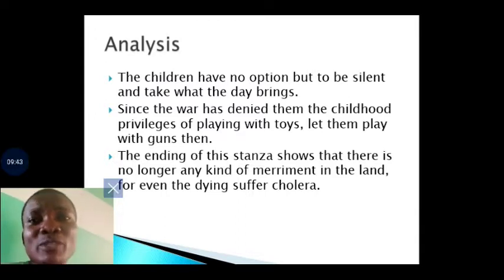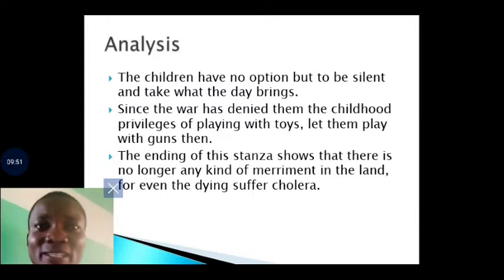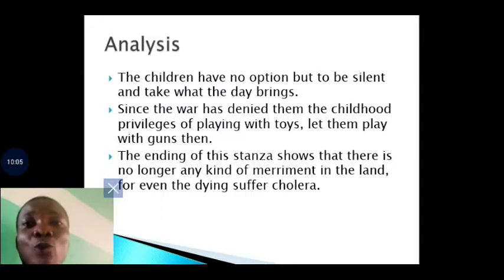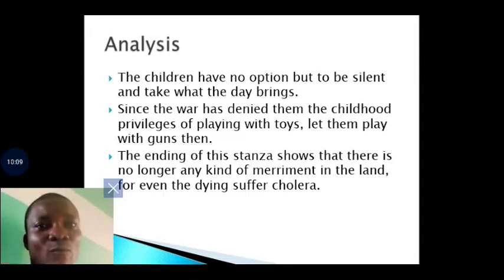So from the poem you will see that even the street is empty of toys. The street is empty, you don't see children playing. Why would they play? They did not play because there is war. And they are playing a major role in that war alongside the rebels. They need to fight in that war. So that is why children are also great culprits in the time of war.